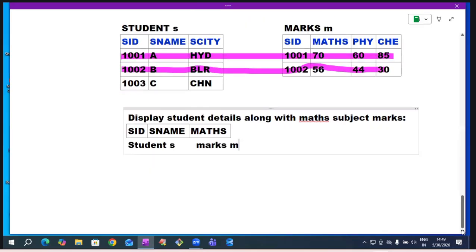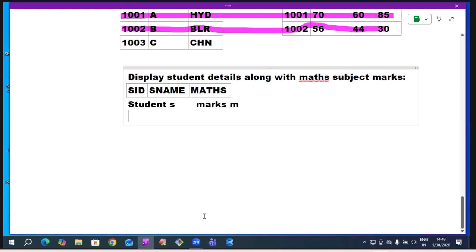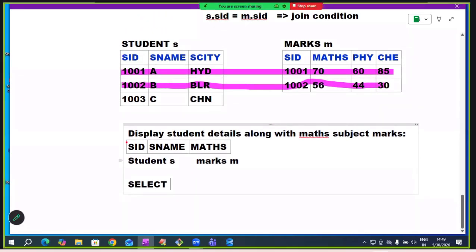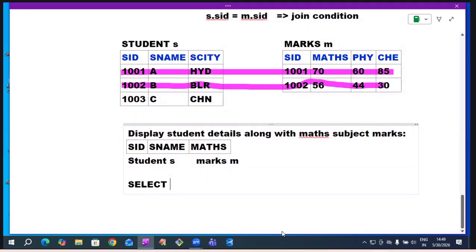This is my requirement. So for this, write like this: select the two tables' columns list. Which columns do we want to get? SID, SNAME, maths. After select, we give the column list. From which tables we want to get?